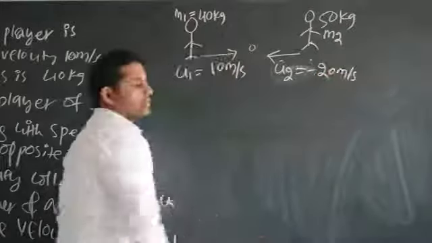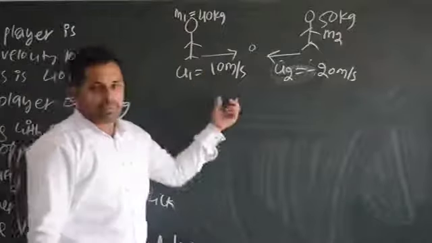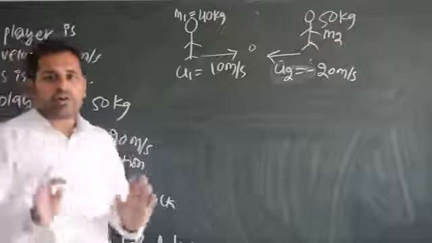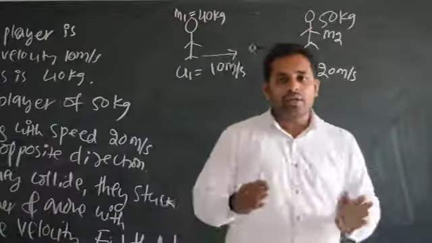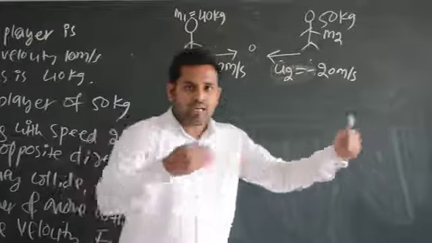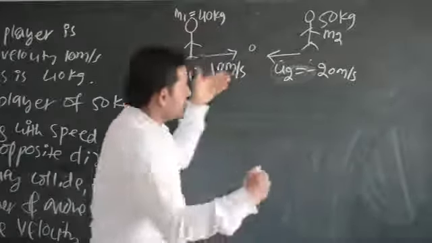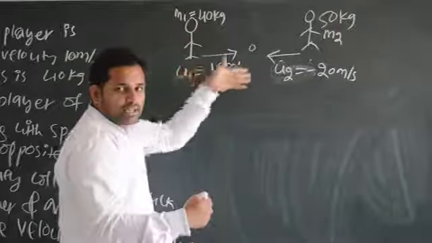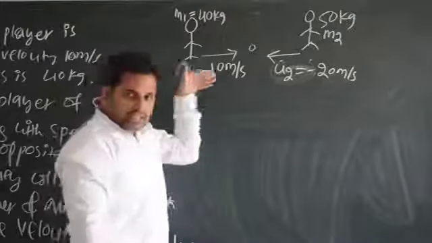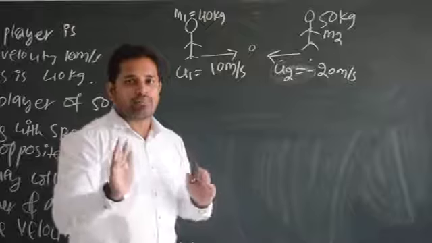Why does it become minus 20 meter per second? Very important question here. Because I am taking this direction, left to right, as positive, so right to left I have to take as negative. Very important in the law of conservation of momentum: whenever two bodies are moving in the same direction, if one is positive, the other is also positive. But whenever they are moving in opposite directions, if one is positive, the other has to be negative. Otherwise, you can take this one negative and that one positive. Opposite means you have to take one plus and another minus.